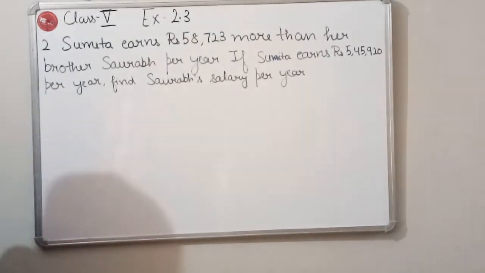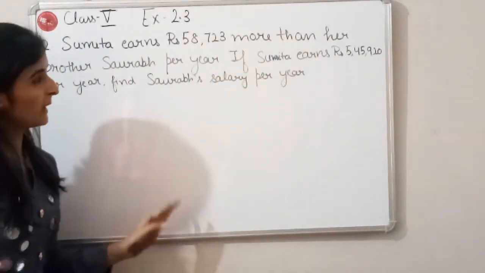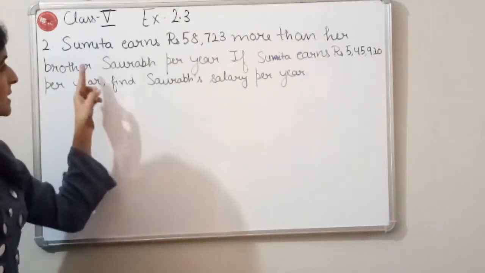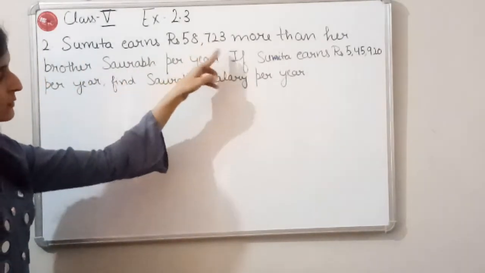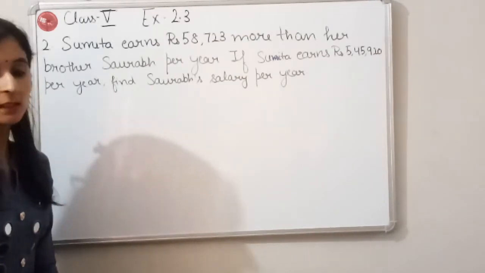So what we have given is the earning of Sumita, but it is also told that Sumita earns 58,723 more than her brother Saurabh.